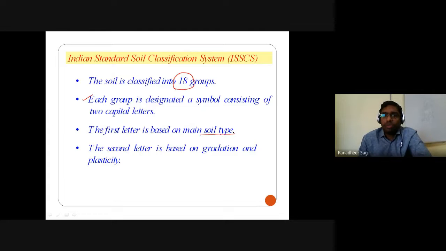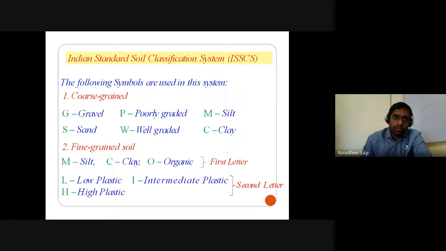And the second letter would be based on gradation and subsequently the plasticity chart. So gravel is indicated by the notation G, sand by the notation S, silt by the notation M, clay by the notation C, and if it is poorly graded, we indicate it by P, well graded, we indicate it with W.